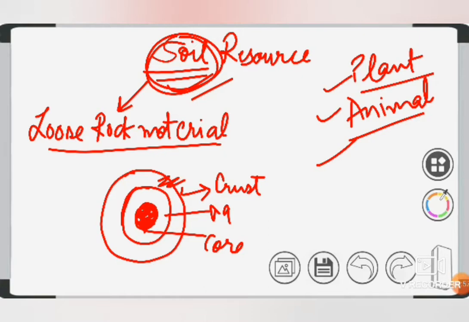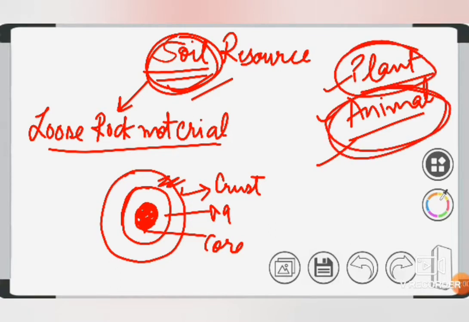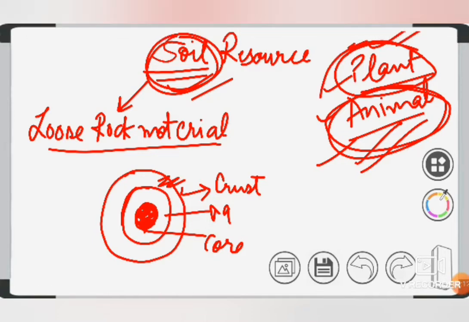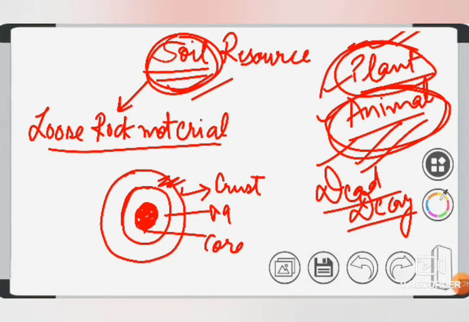The plants, these two are the main sources, these are having soil as habitat. Plants grow in soil only, so we are very much dependent on plants, like we get fruits, vegetables, cereals from these plants. And the insects again are important for us, the microorganisms, the dead decayed matter. So this way the soil is very important for us.